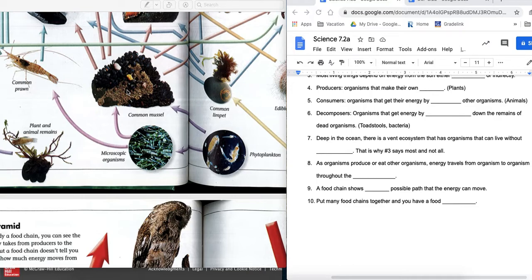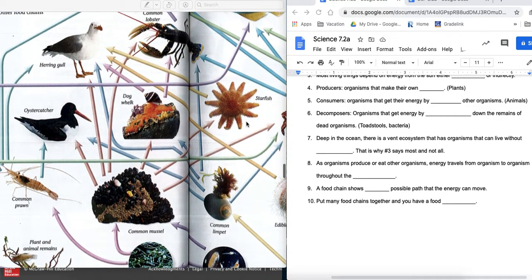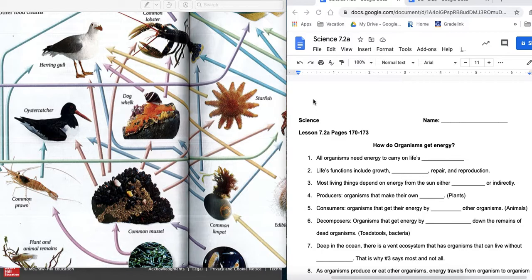Awesome. All right, extra credit on your worksheet today. You got a starfish here. I want you to write down an animal based on these arrows that eats a starfish. Write that on the top of your notes. Starfish gets eaten by, and there's only one correct answer to that one.